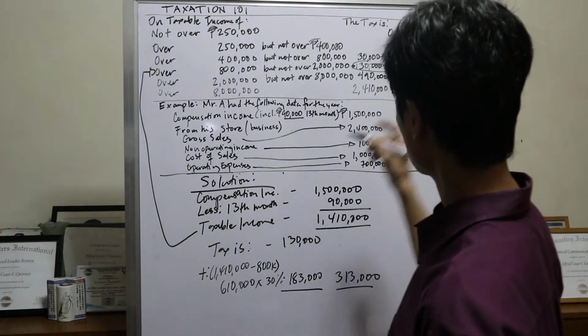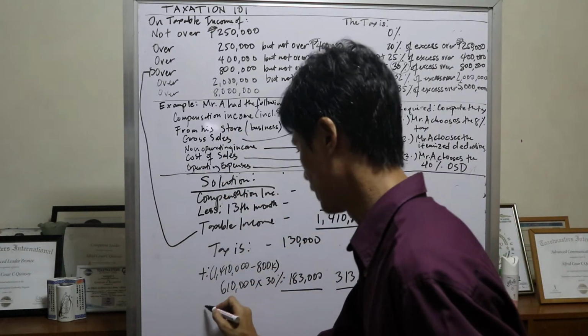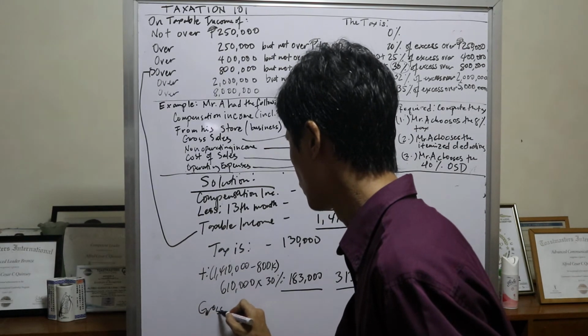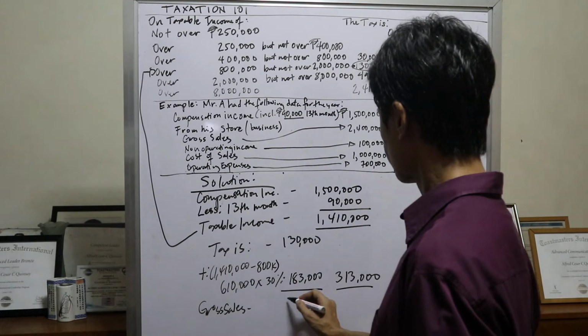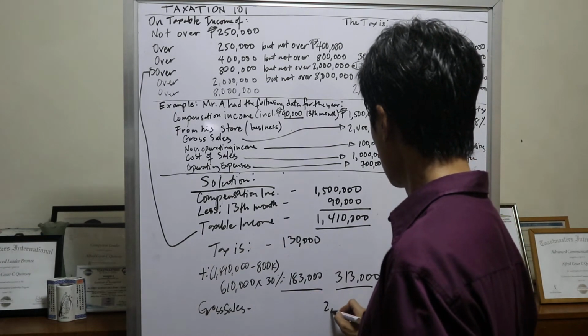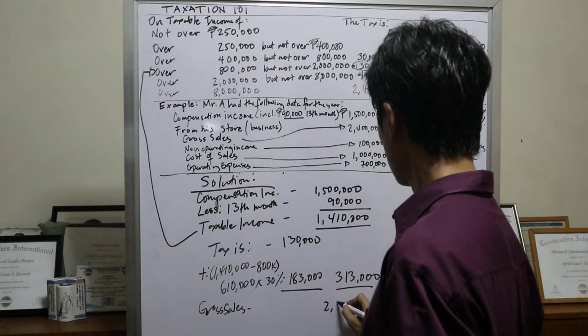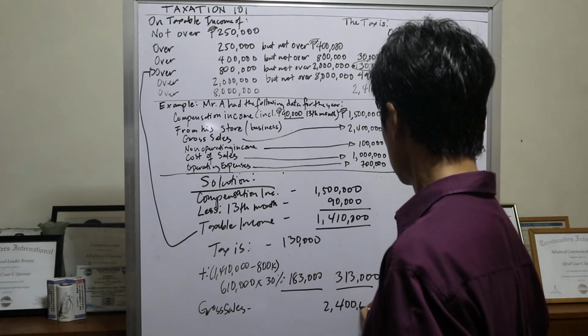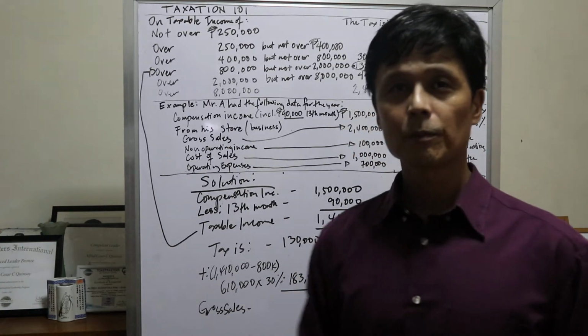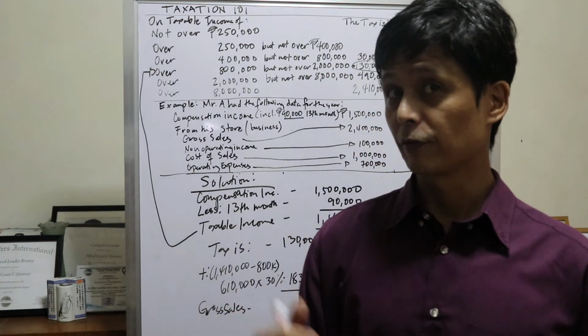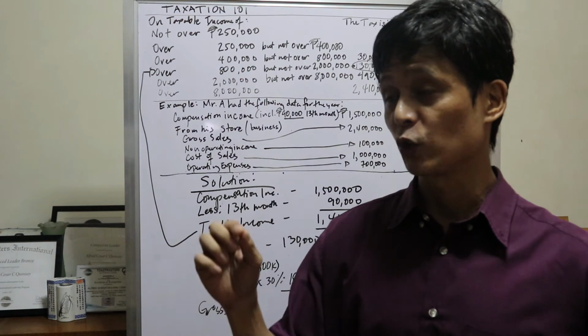Paano naman dun sa business niya? Okay, so ito naman yung sa business niya. So meron siyang gross sales of 2,400,000. Now, kailangan pa ba natin mag-deduct ng 250,000 dyan kung 8% yung pinili niya?